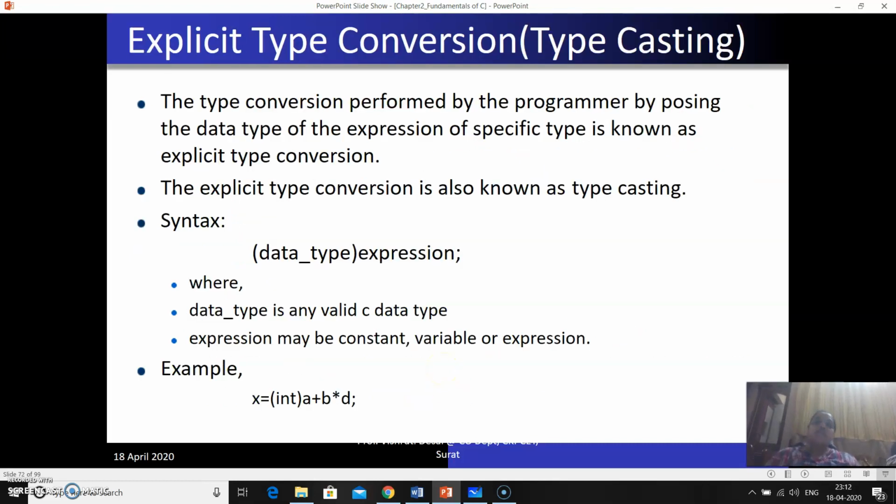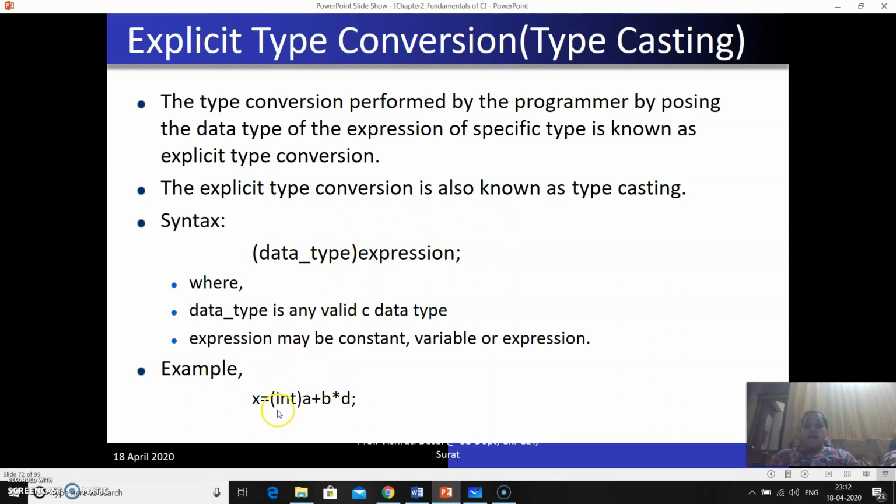The second one is explicit type conversion. Explicit type conversion is also known as typecasting. When the programmer performs the type conversion from one data type to another, it is known as typecasting. The syntax is the data type in brackets followed by the expression and a semicolon. The data type is the one in which you want to convert the expression.